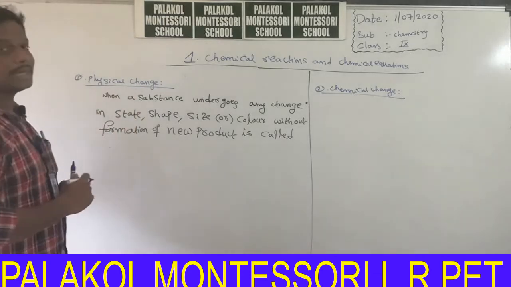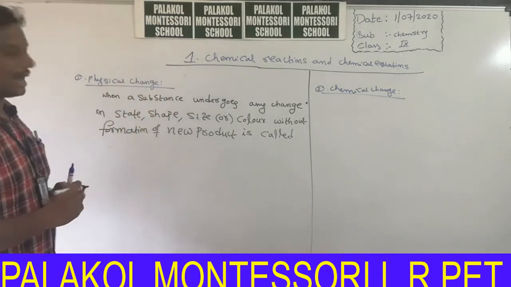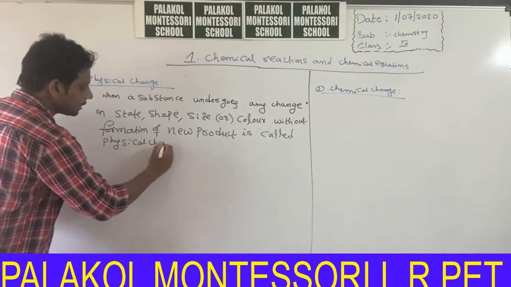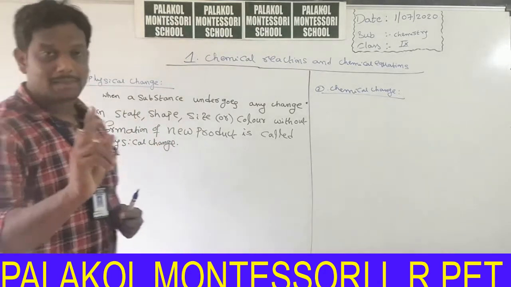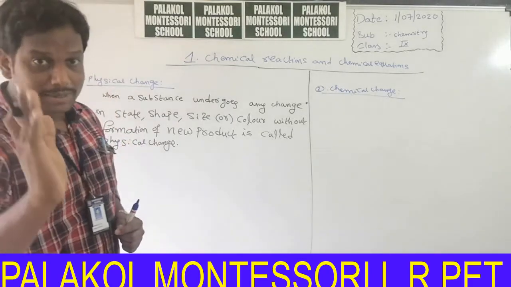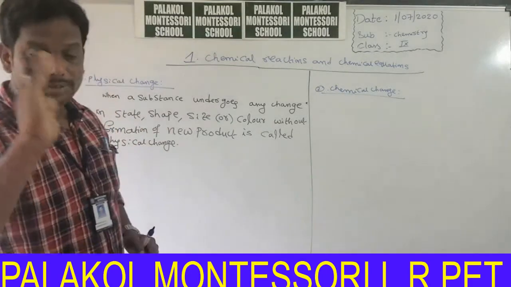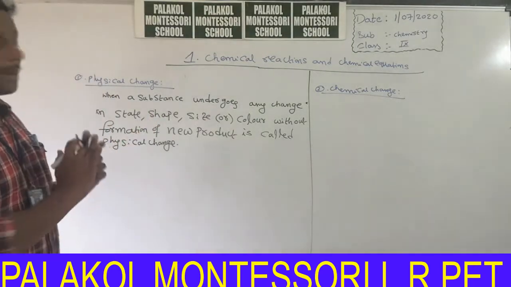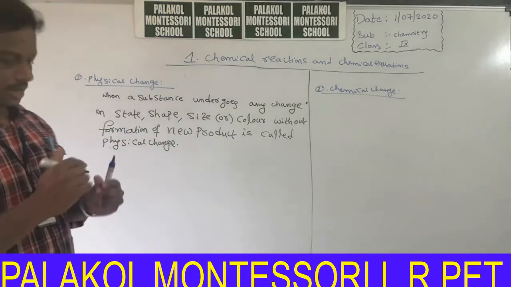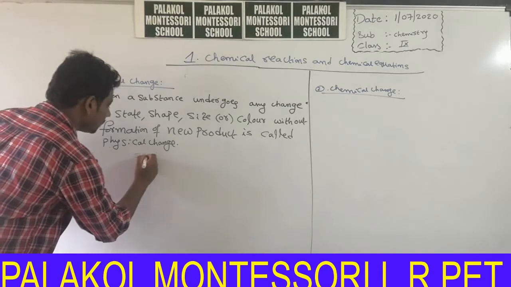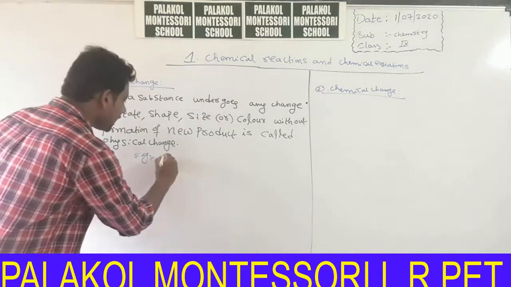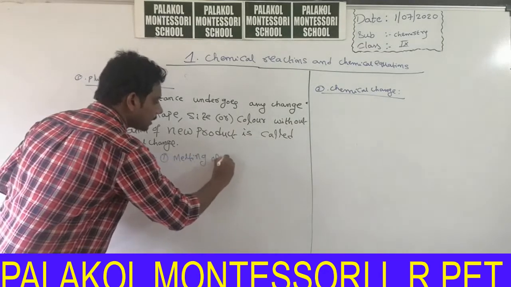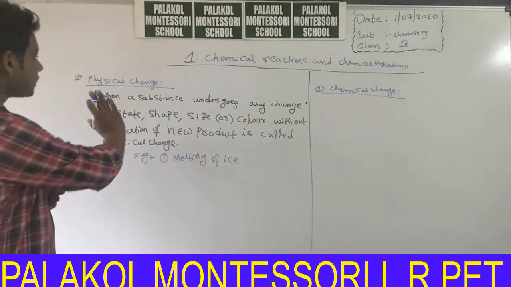That lesson is related to this chemical reactions and chemical equations lesson. Physical change. That means in physical change, state of the substance may change, color of the substance may be changed, size of the substance may be changed, but no new substance is formed. That means chemical composition of the substance does not change. Example is melting of ice. Melting of ice is an example for physical change.